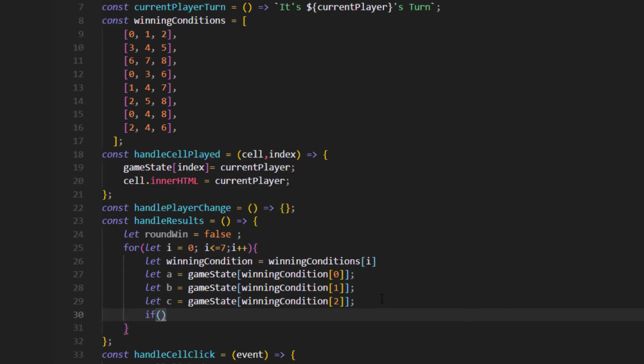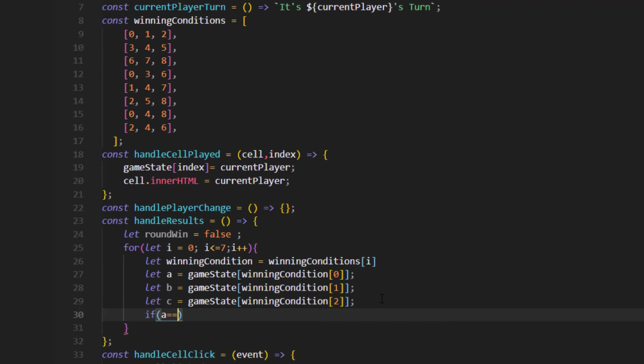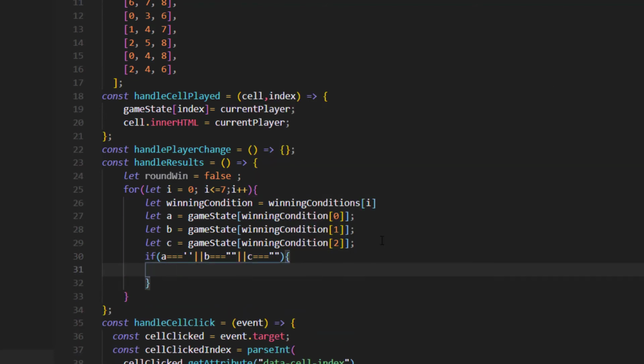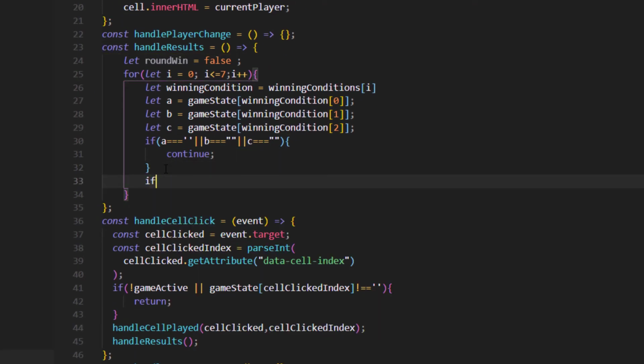So we start with, if we have a is empty, or b is empty, or c is also empty, then continue. Then we check the winning condition.